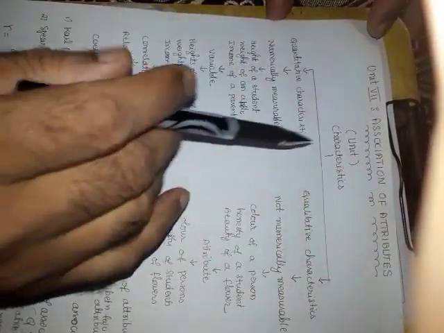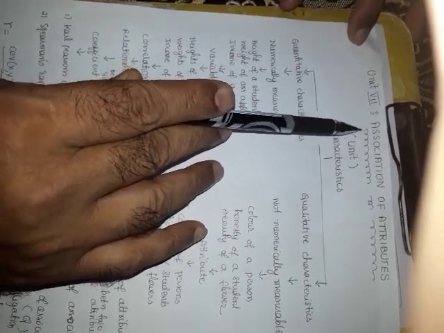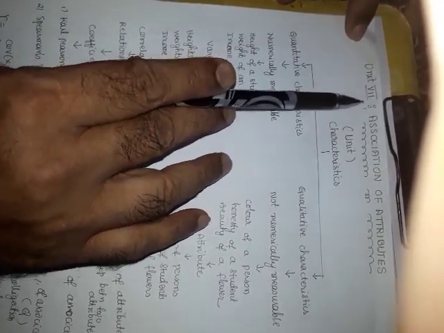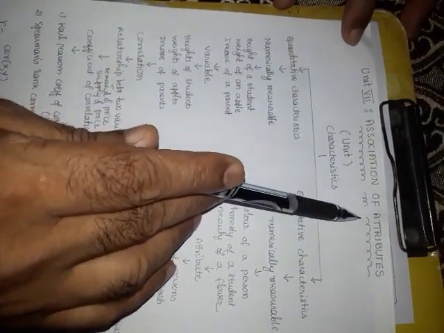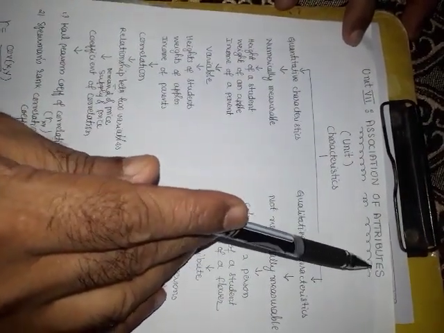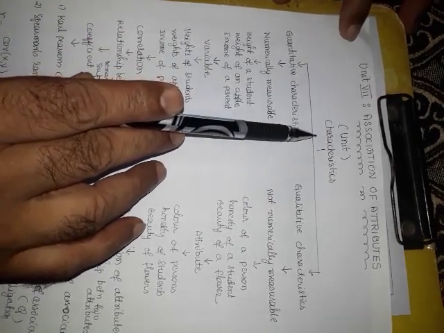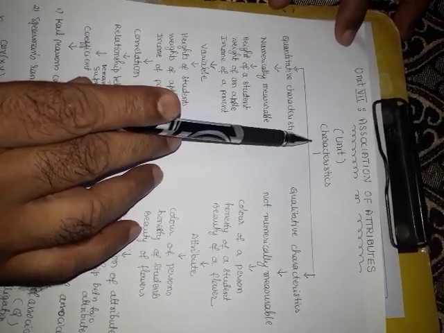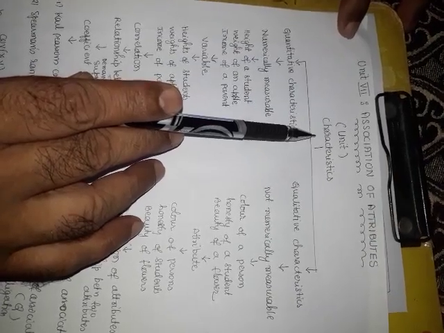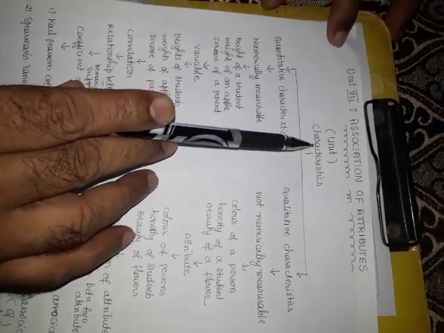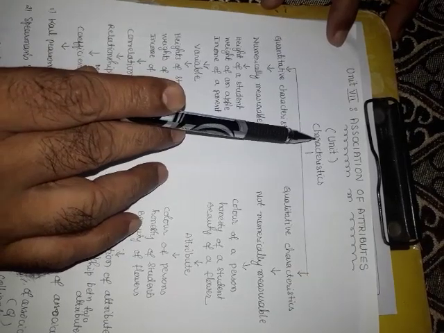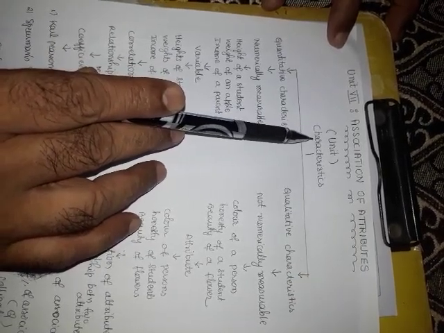Dear students, today let us discuss Unit 7, Association of Attributes. Let us recall the things that were discussed in Unit 1, that is, Introduction to Statistics.